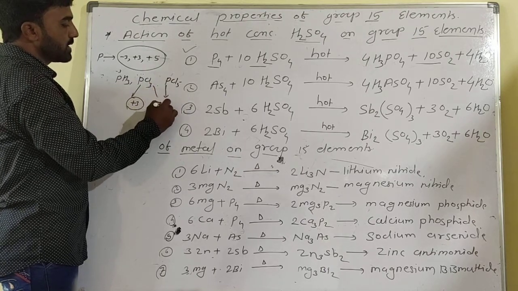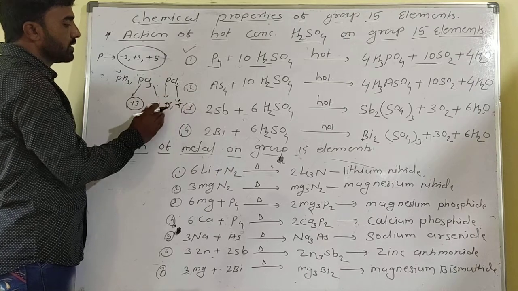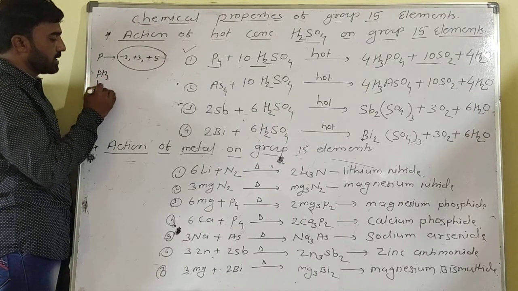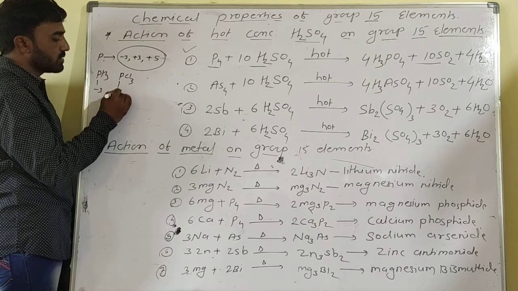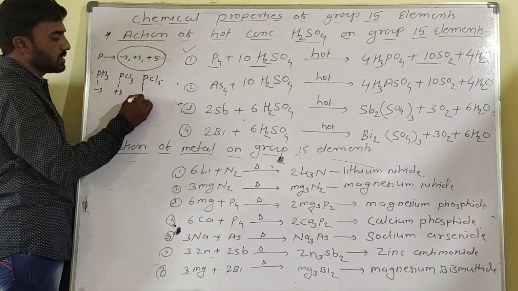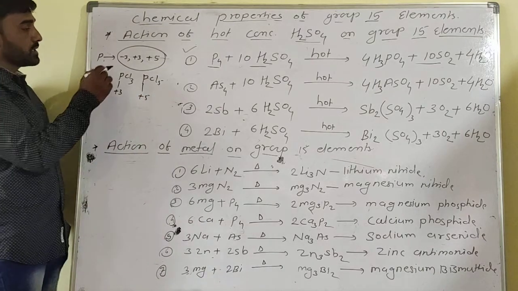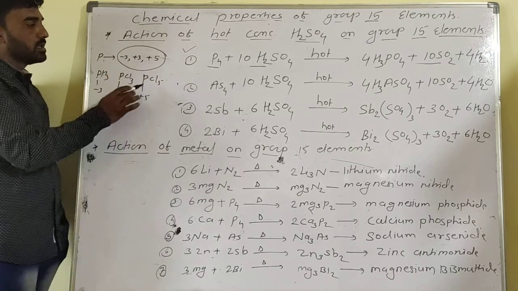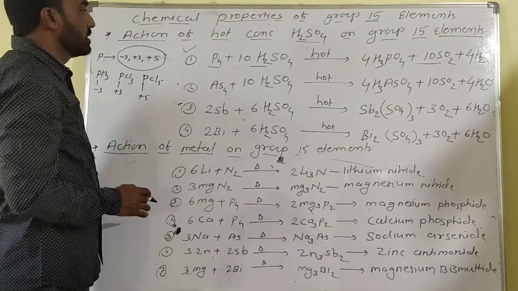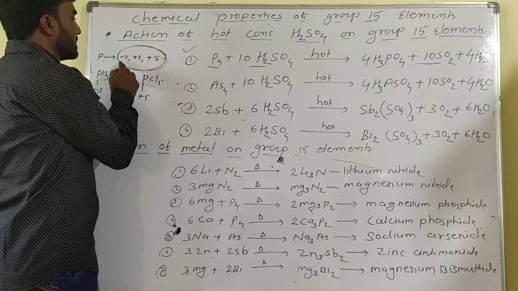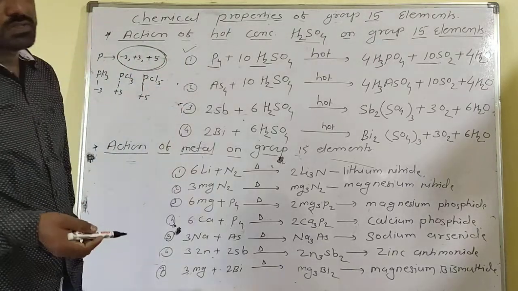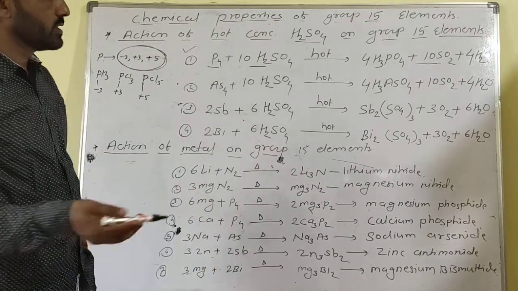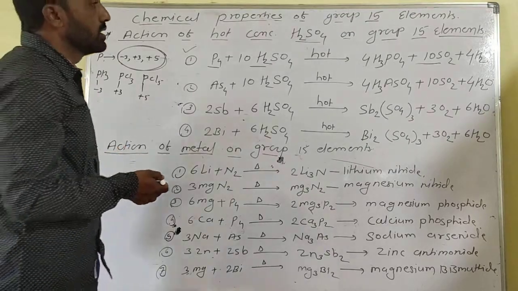So in PH3 phosphorus is in the -3 oxidation state, in PCl3 it is +3, and in PCl5 it is +5. Sometimes it shows -3, sometimes +3, sometimes +5, and depending on the oxidation state, phosphorus forms different types of compounds. Phosphorus reacts with air, nitric acid and sulfuric acid to form such compounds.